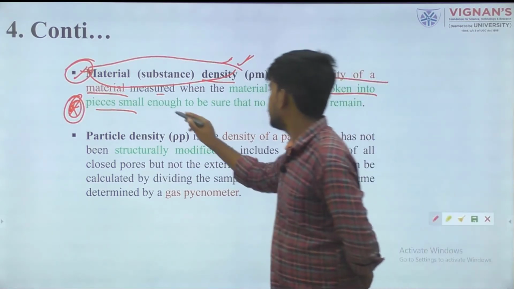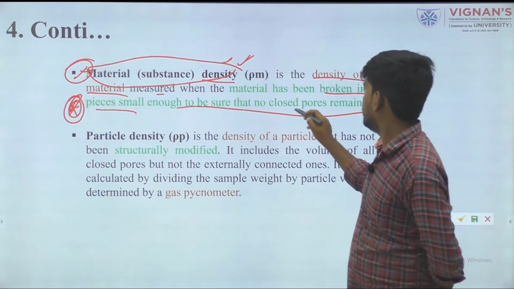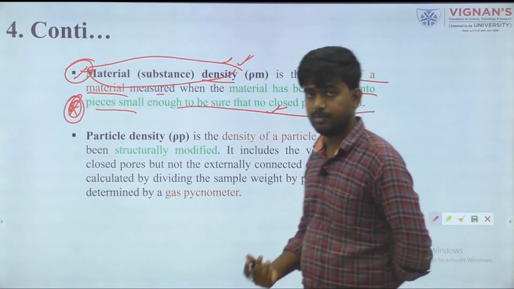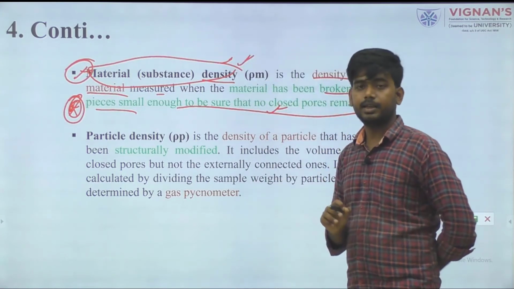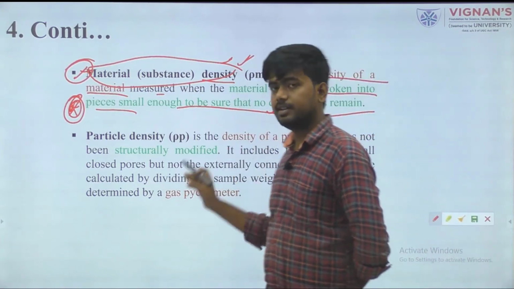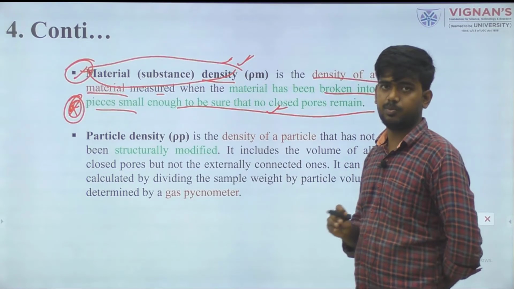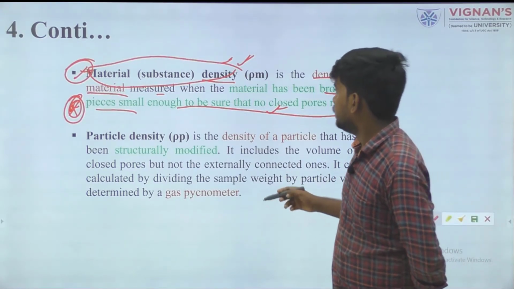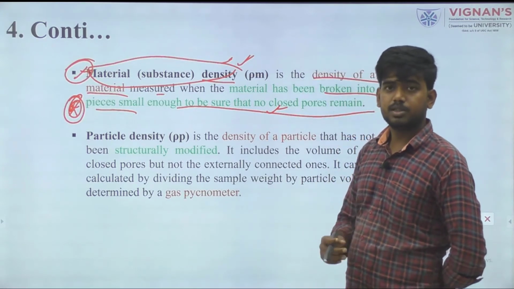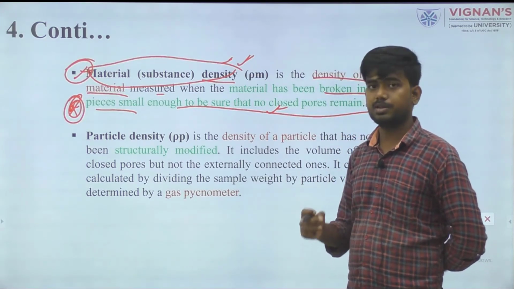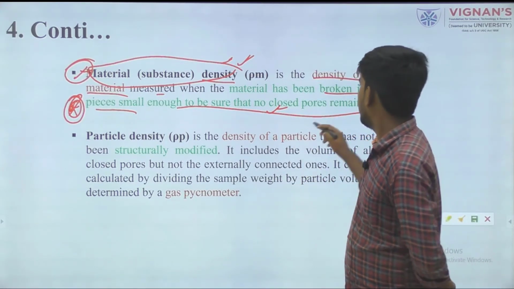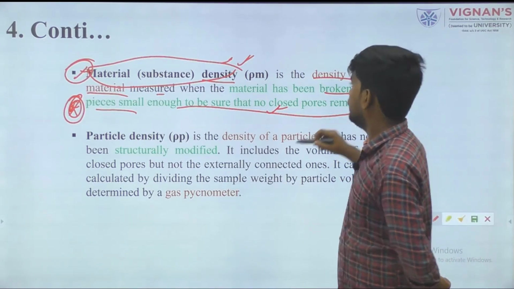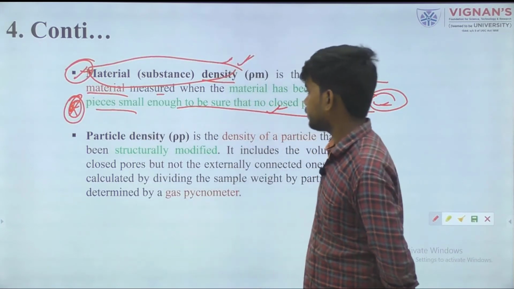When it is small enough, make sure there is not any type of pore remaining. So remember, one condition: when we break it into small pieces, make sure there is not any type of pore space present in it. That is the main consideration in material density.